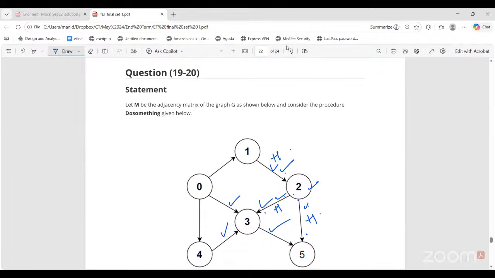Ma'am, in total there will be 20 questions, right? Yes, 20 questions. And what is the time? Time is I think 1.5 hours for each subject. For CT, 1.5 hours.